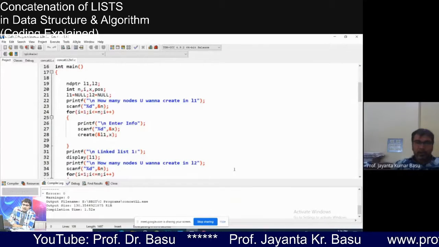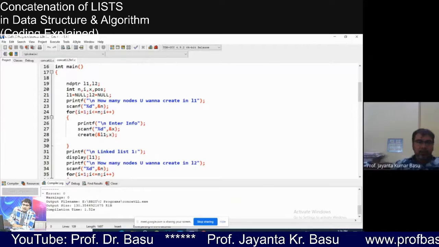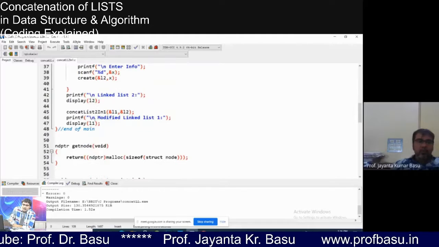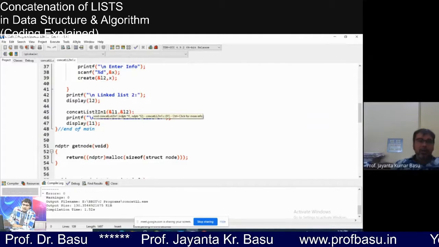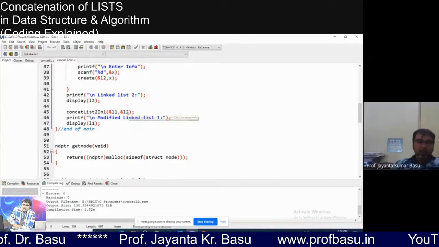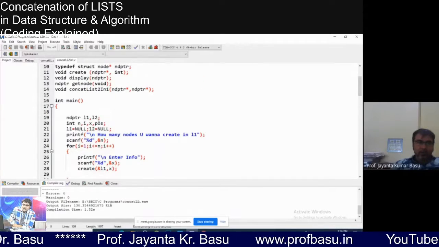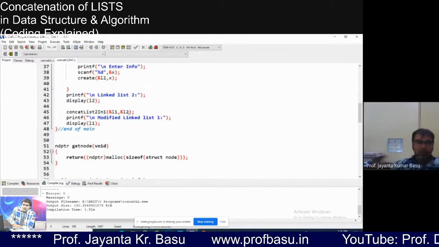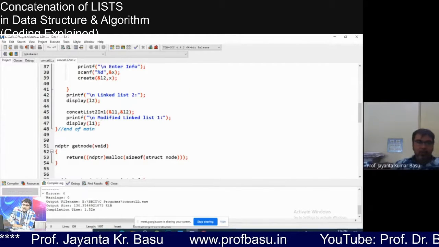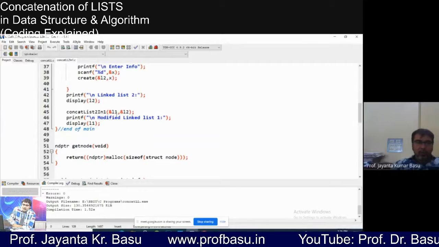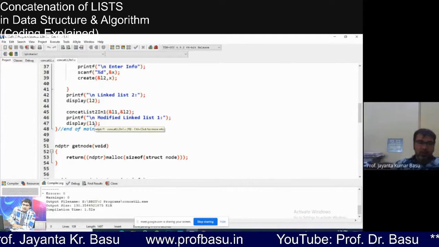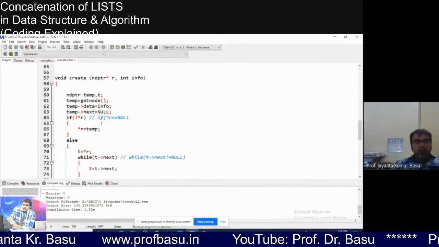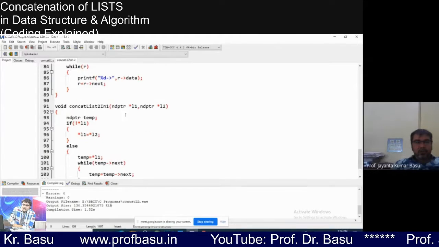First we are creating the first list, create L1, then create L2, we are displaying L2, and then concatenate. I have changed the name to concatenate list 2 in 1. No third list is there, you can see, no L3. But here I am sending the address of both L1 and L2. Now the modified linked list 1: we are merging these two lists in L1, the first list, and then eventually we are displaying list 1.